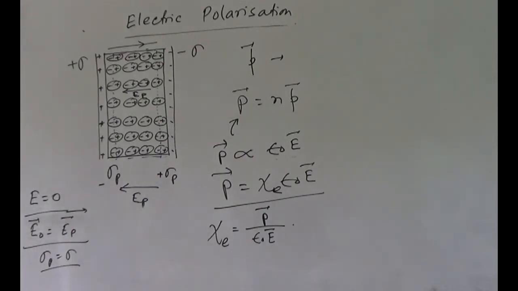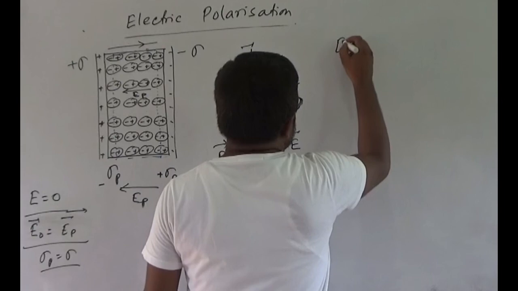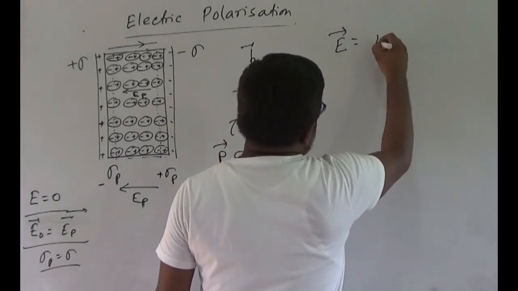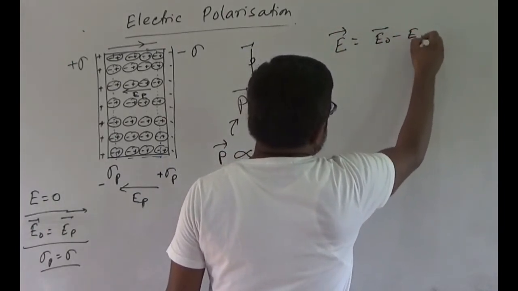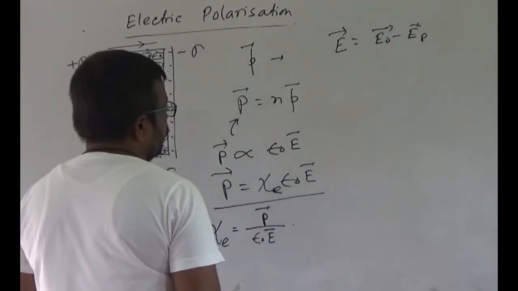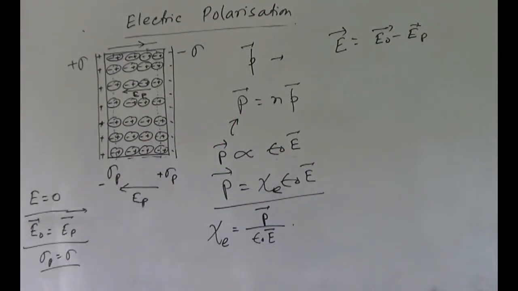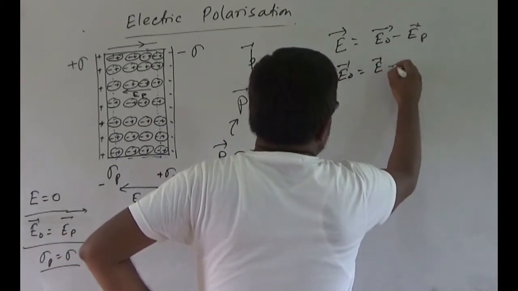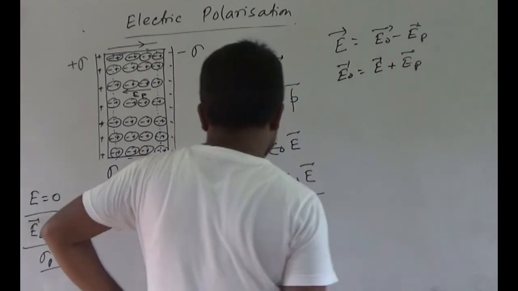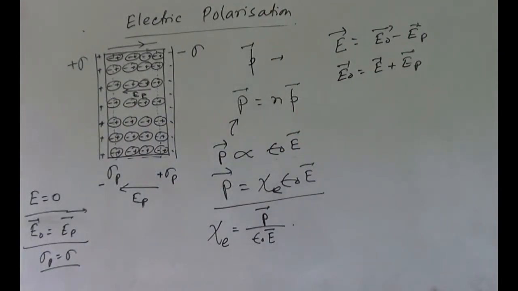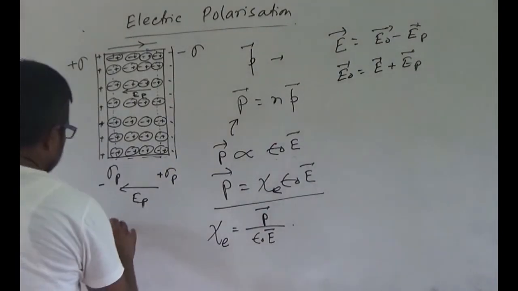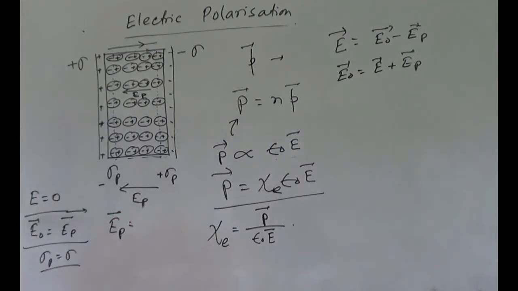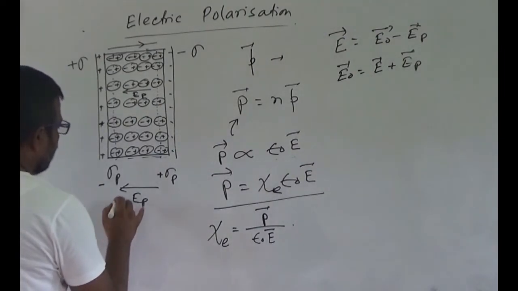Now we have already written that the reduced electric field E is equal to the external electric field minus EP. From here E0 equals E plus EP. EP electric field will be equal to what?